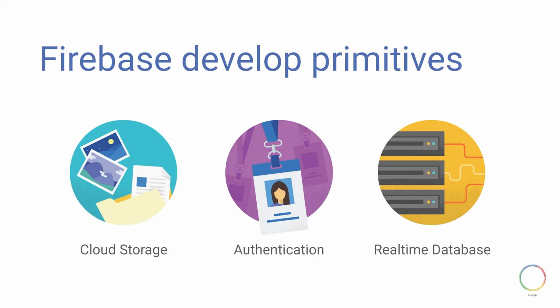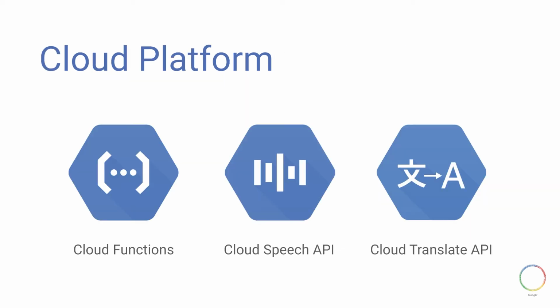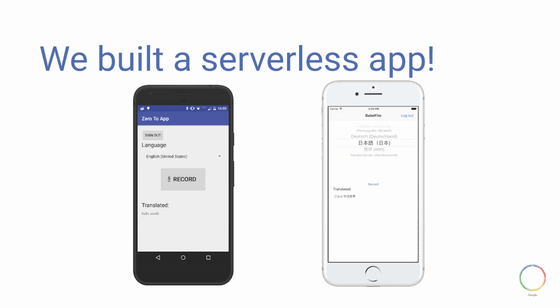All right, cool. So we have built a translation app using Firebase. Today I've used 3 of the developed primitives: cloud storage, a highly scalable object storage solution; authentication, a serverless authentication system to help us manage our users; and the real-time database to help us synchronize our data in milliseconds. Then I added to our Firebase app cloud APIs for cloud functions to enable us to actually perform the translations and call into our APIs for speech and translate. All told, we built a serverless app on stage in half an hour.